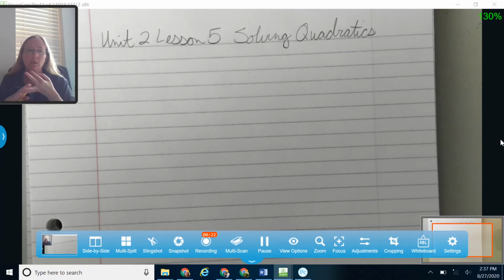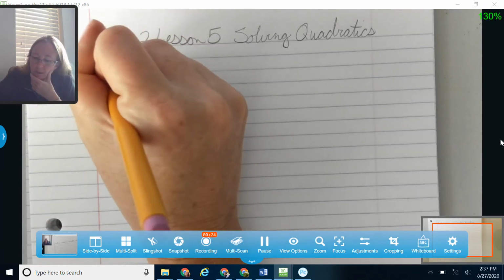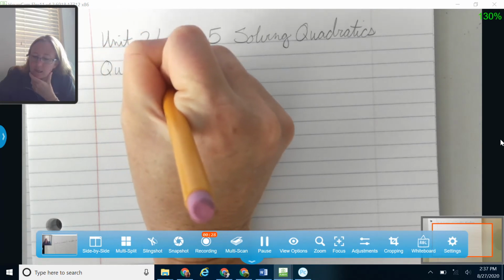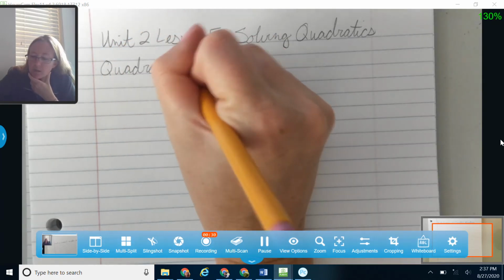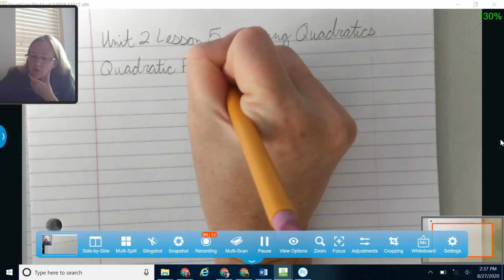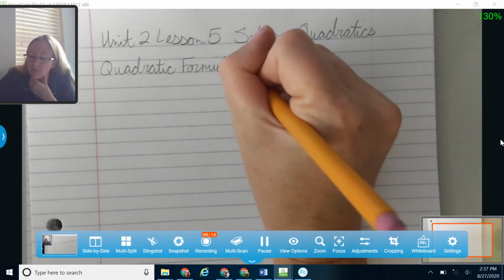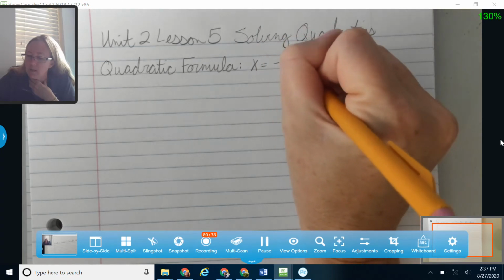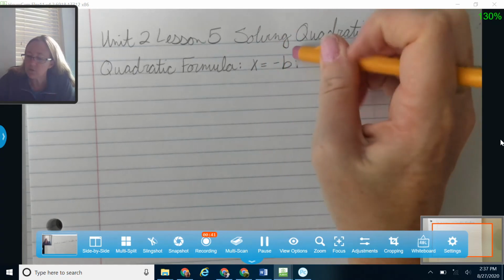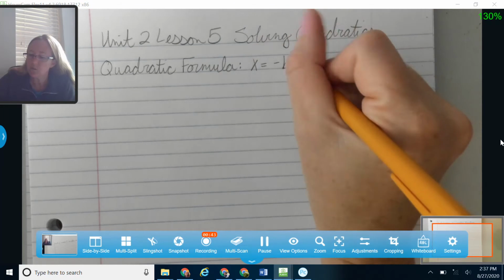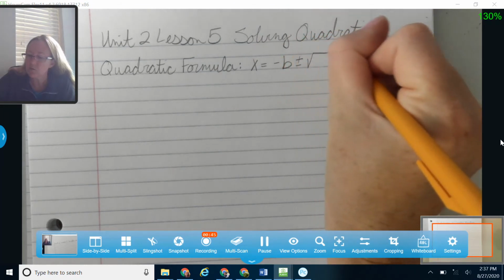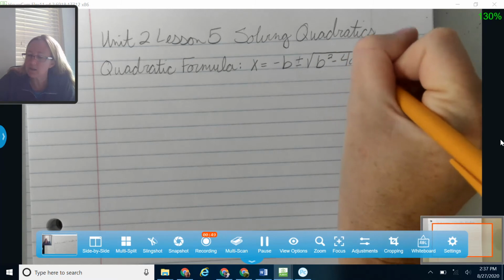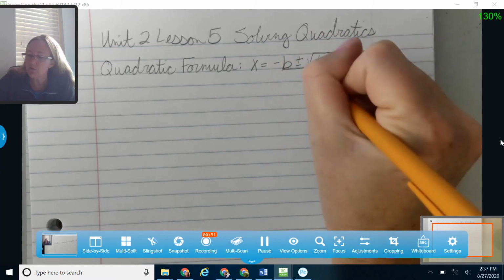We talked about the quadratic formula a little bit yesterday, but let me give it to you one more time just in case you need it. That's a formula that we're going to expect you to know. That's not one that we would give to you, so be sure that you're familiar with it. That is that x equals negative b plus or minus the square root of b squared minus 4ac all over 2a.